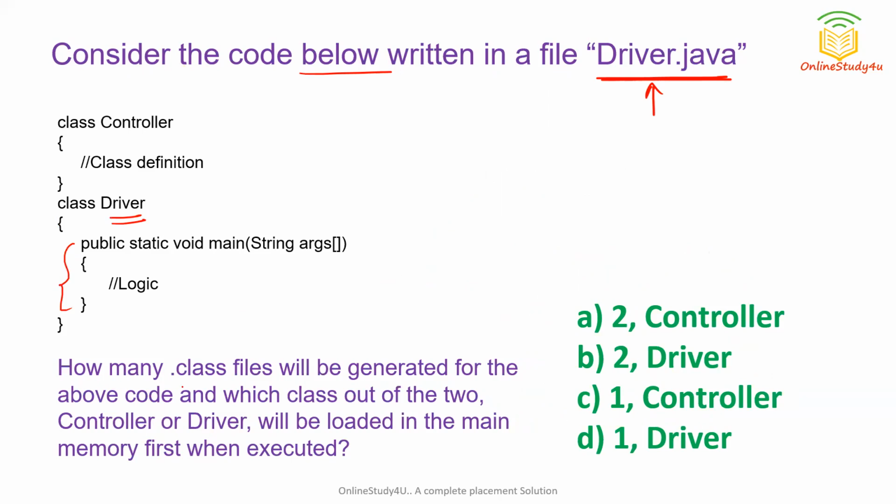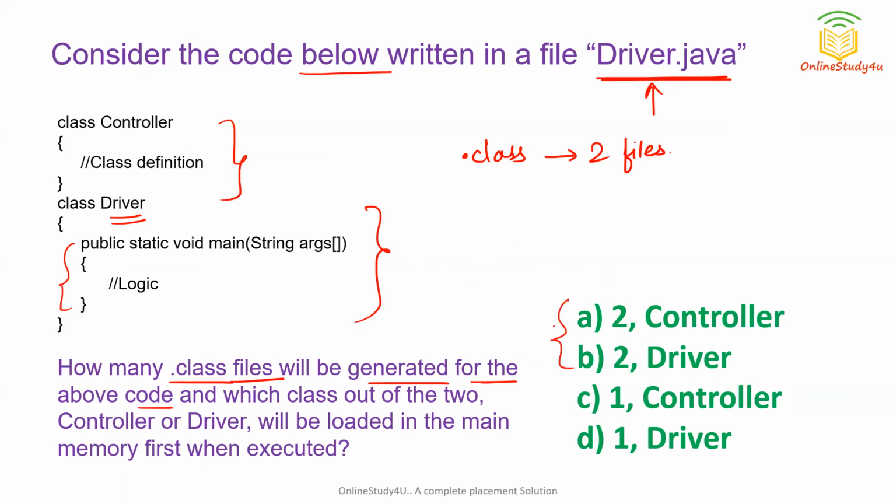Now it is asking how many dot class files will be generated for the above code. So when we compile this code, what happens? The dot class file gets generated. It stores the bytecode only. So if you open the dot class file, you cannot understand any language. You can see we are having two classes here. A dot class file is generated for every class present in Java. So since we are having two classes, we will have two dot class files. So the answer might be between A and B.